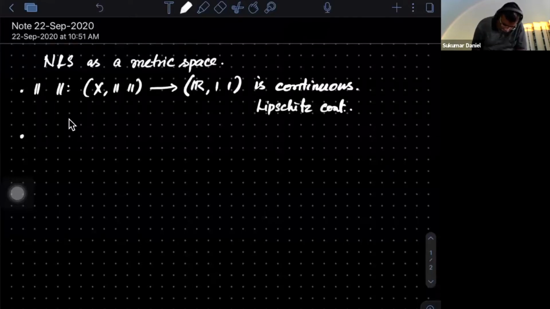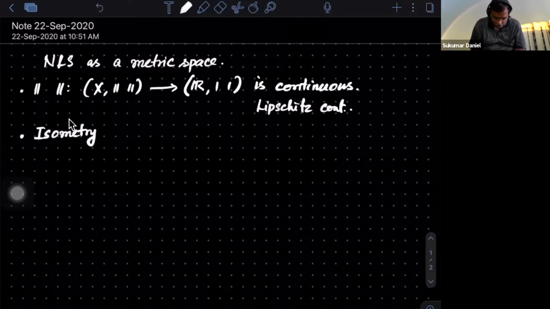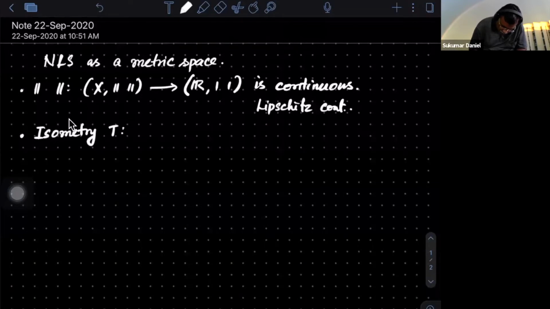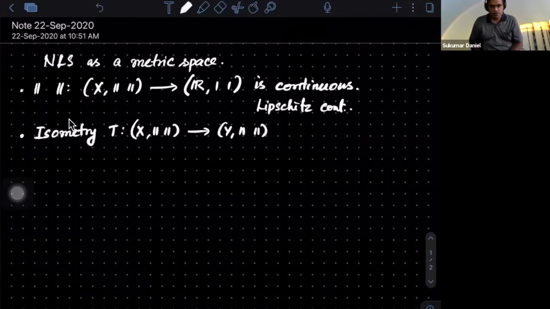So for example, I just want to look at a word called isometry. Most of you know that iso means same, and metry means same in terms of metric. That's what we want to say. Now, can you suggest: I'm talking about a map T from a normed space to another normed space, which we want to say is an isometry. What should be the condition?